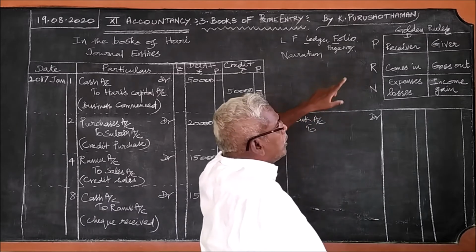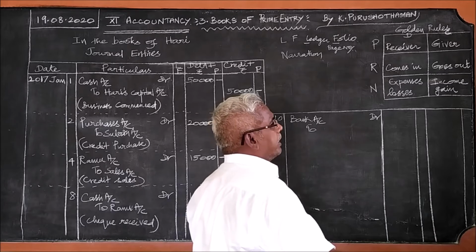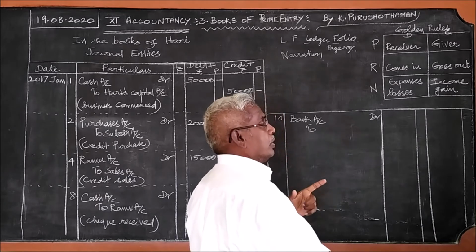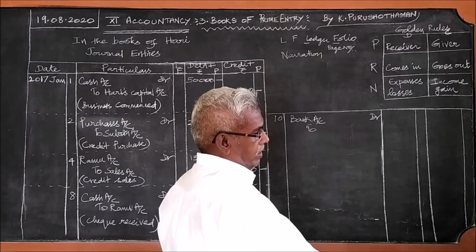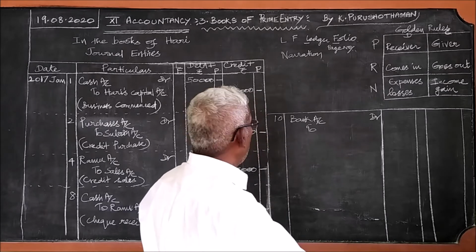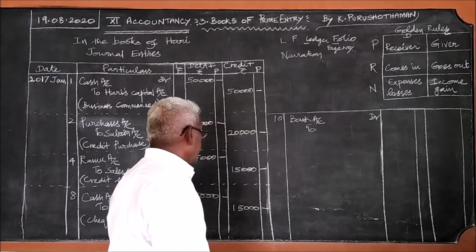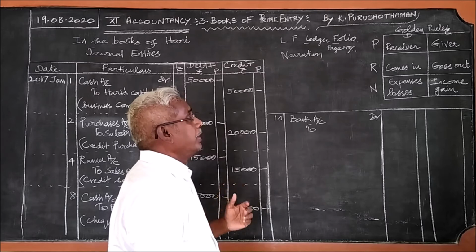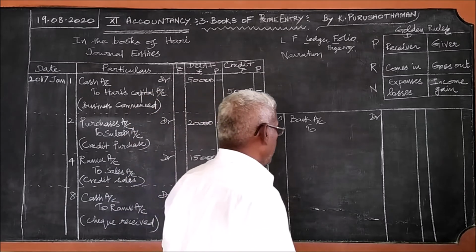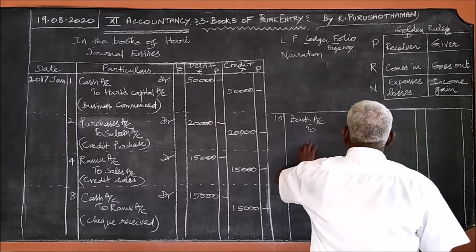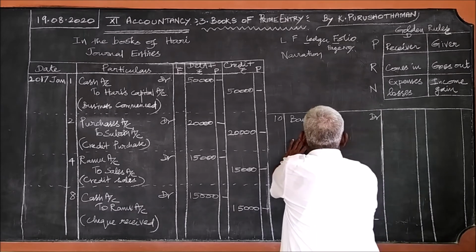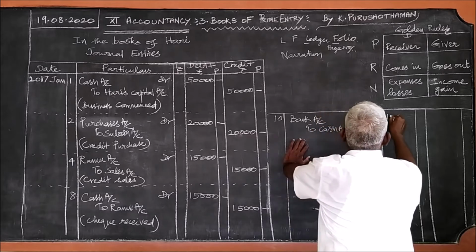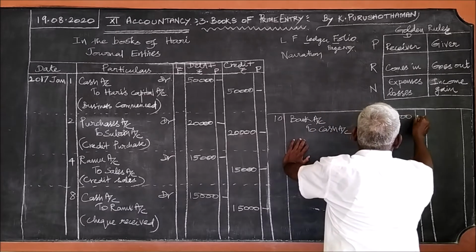Go to the credit rules. Credit the giver, no giver. Credit what goes out? Check only goes out. When you receive a check, you have treated it as cash. Likewise, when you deposit the check, you should treat it as if it is cash. Therefore, when the check goes out, it is cash going out. Therefore, bank account debtor to cash account, the same 15,000.